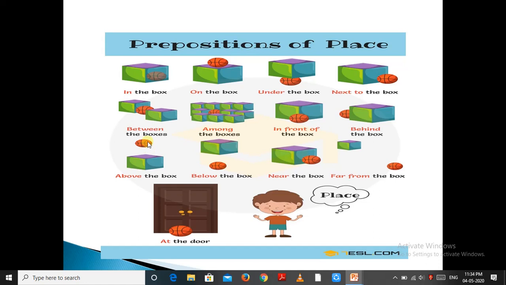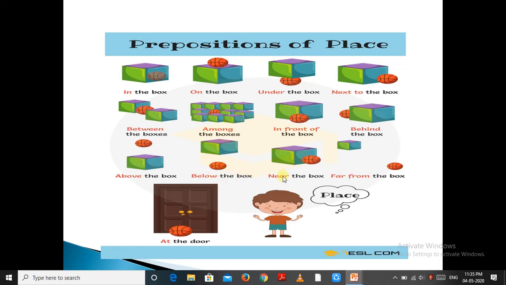Here also the ball is below the box. In the same way, as in above, there is no connection. Here also there is no connection between ball and box. There is a gap. In this situation we say the ball is below the box. Here the ball is near the box.